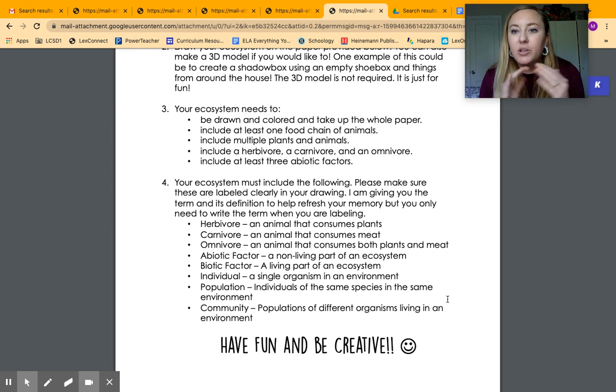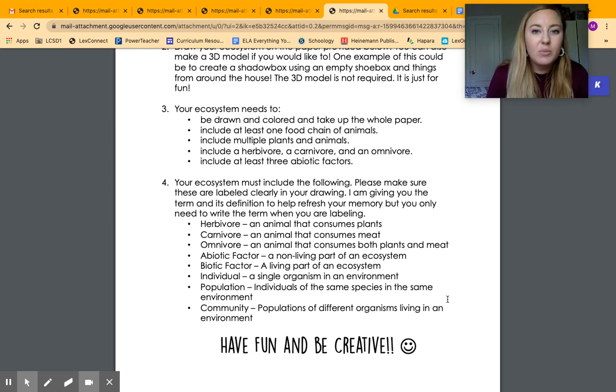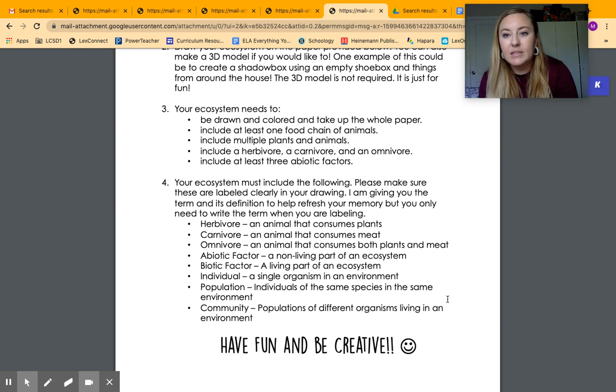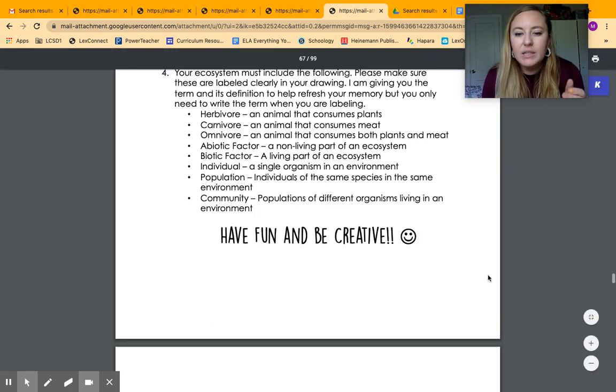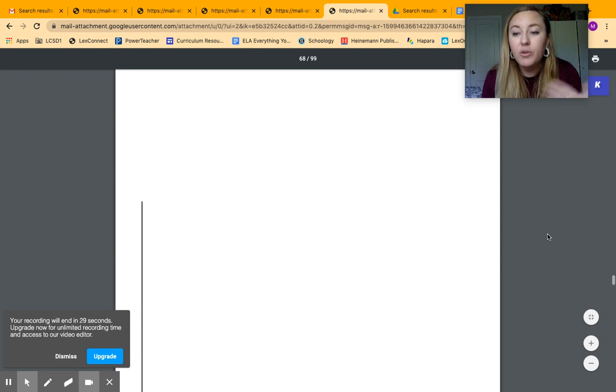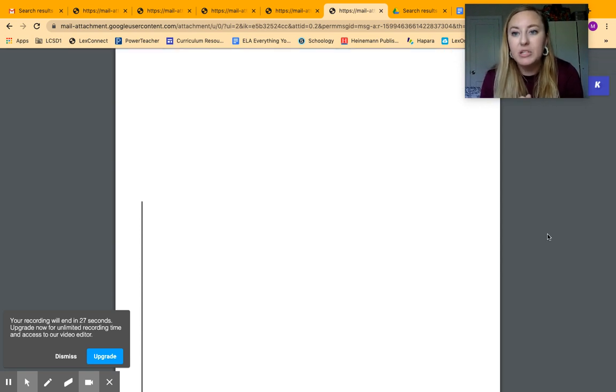When you are including these things, make sure you have them labeled so it's very clear that, oh, this animal is an herbivore or this thing is non-living. That means it's an abiotic factor. So make sure you have all of those things on this paper, or if you're making a real model, make sure that's in your model too. If you are making a real model, you are welcome to send me pictures. If not, I'll just check it out later.